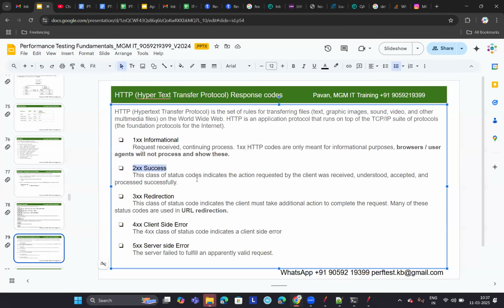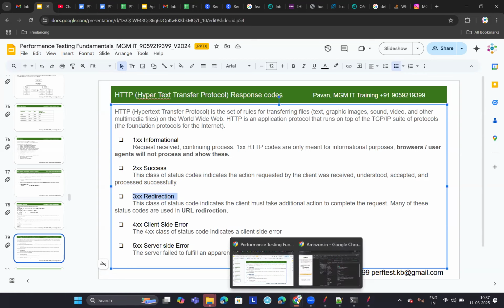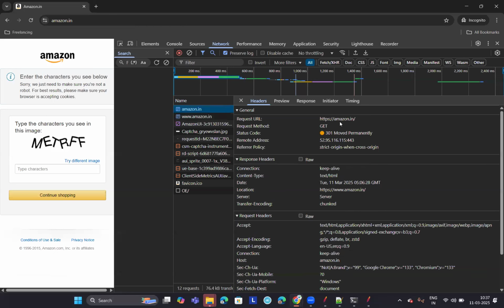And that is what I mentioned here. This class of status code indicates that the action requested by the client was received, understood, accepted, and processed successfully. Whenever the server is able to process your request successfully, it will send a response code that starts with number 2, right? Now the next category is 3xx, which indicates a redirection. Just now you saw one response code that starts with number 3, right? Observe here, I had entered this URL, http amazon.in.